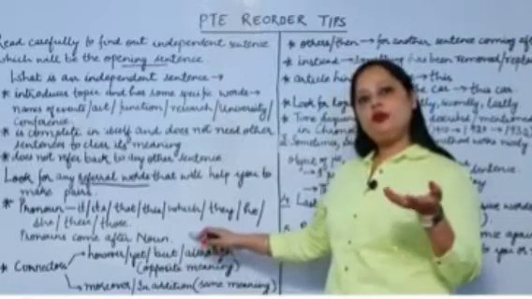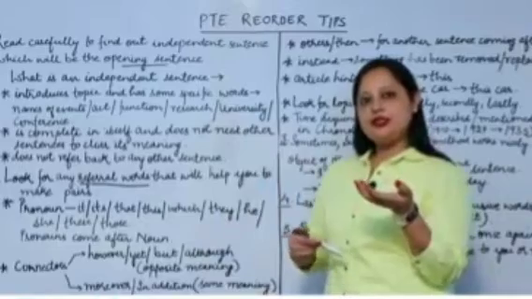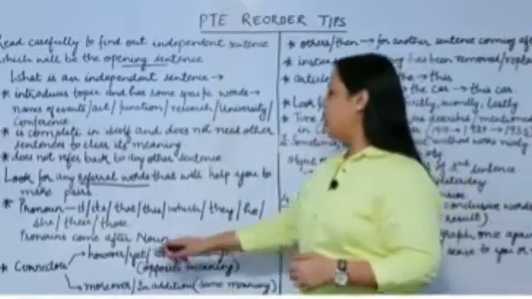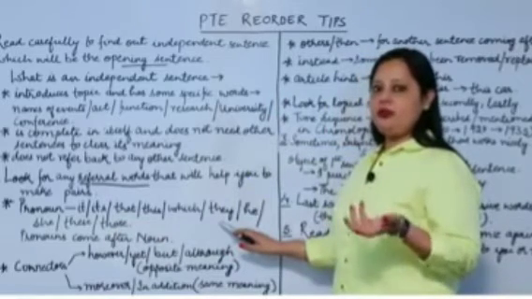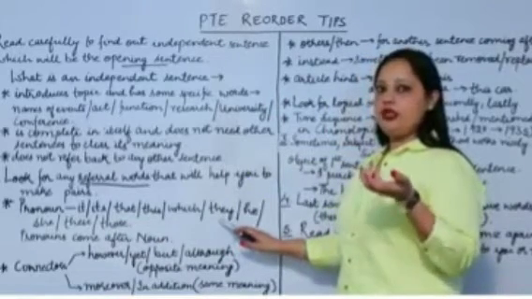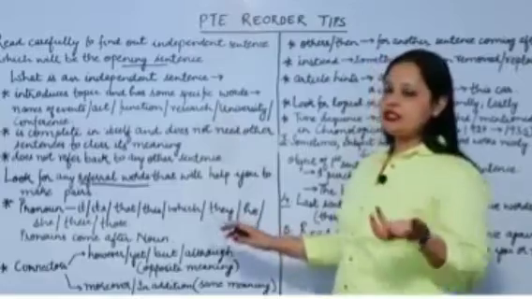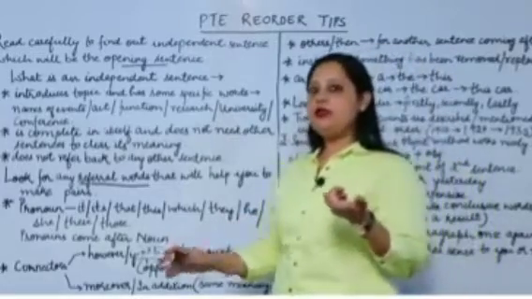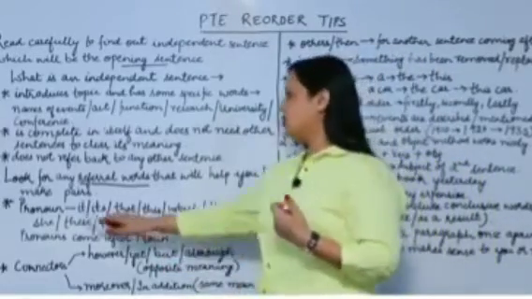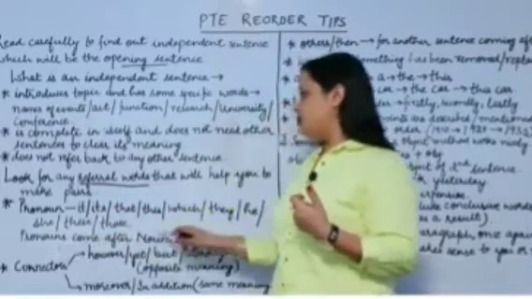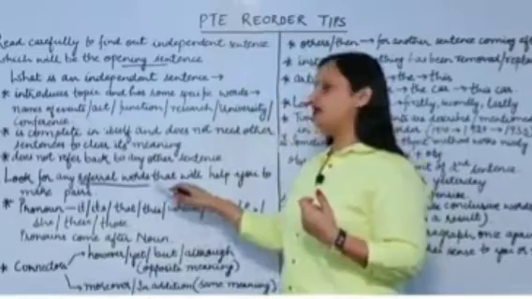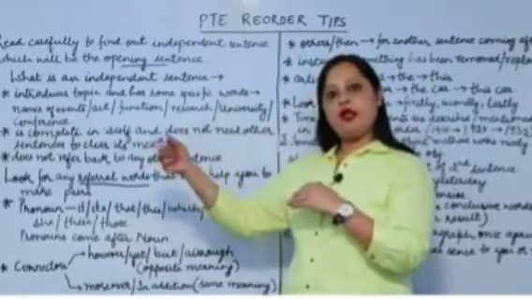If I talk about people, in the next sentence instead of people I will use they. If there is the name of a city like Sydney, next time I can use it. So pronouns always come after a noun and work as referral words that give reference.